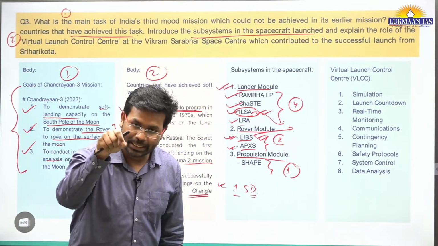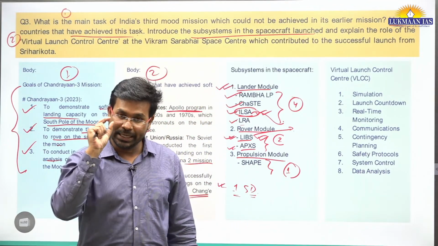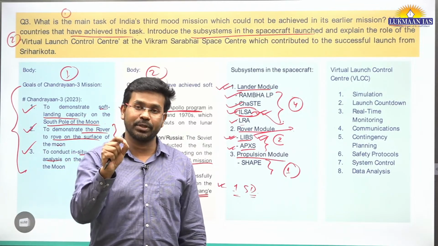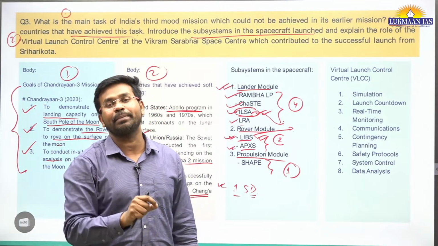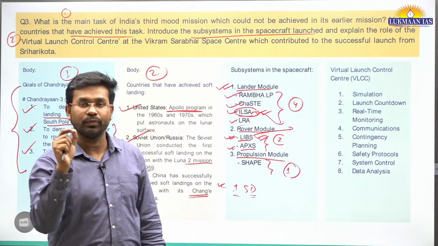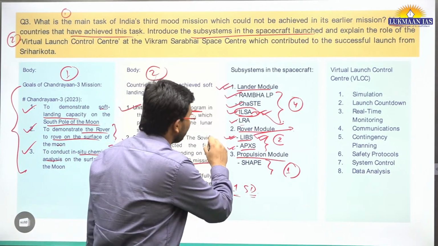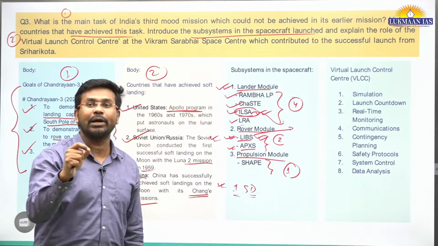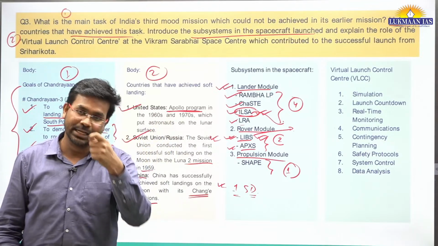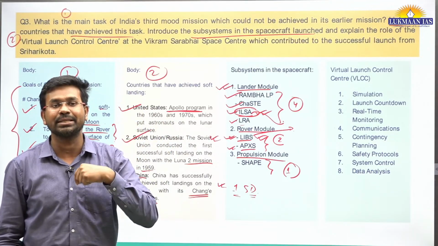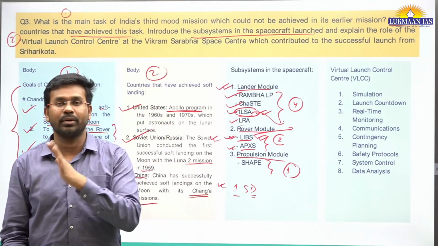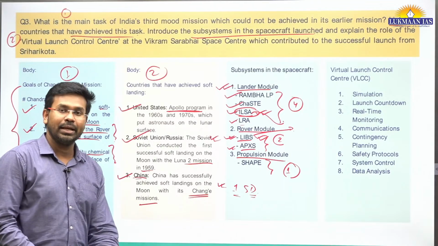So the thing is, this LIBS was part of the rover module. It used to take samples from the surface of the moon. It used to analyze the samples and give us information about the composition of the samples, like what types of atoms are present there, what types of minerals are present there, what the constituents of those elements are. So that was part of the rover module. And if you have followed the updates from ISRO regularly, you might have also noticed that it had talked about various components. ISRO has shared this information through its website and through the platform X, which was earlier Twitter.